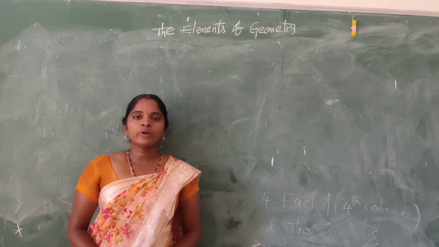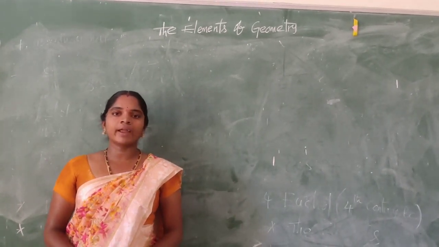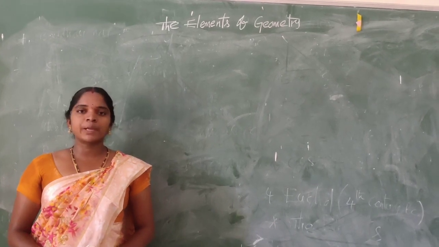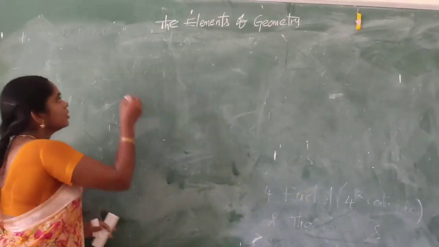Now, Euclid has defined that a solid has size, shape and position.